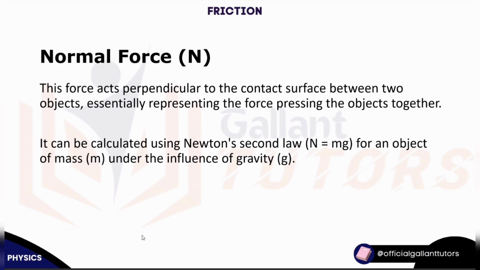All right, I would like to say something before I go to normal force. Most students confuse friction and coefficient of friction, and they wonder what exactly each means. If I say friction, what do I mean? If I say coefficient of friction, what do I mean? Let's get it straight now. Friction is a force.